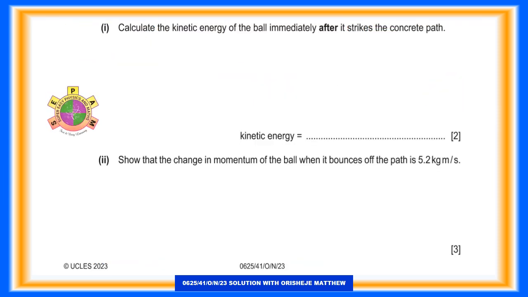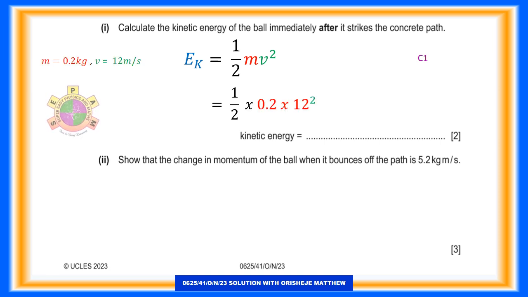Question 1b.1. Calculate the kinetic energy of the ball immediately after it strikes the concrete path. 2 marks. Kinetic energy equals half mass multiplied by velocity squared, equal to half of 0.2 multiplied by 12 raised to power 2, equal to 0.1 multiplied by 144, equal to 14.4 joules.